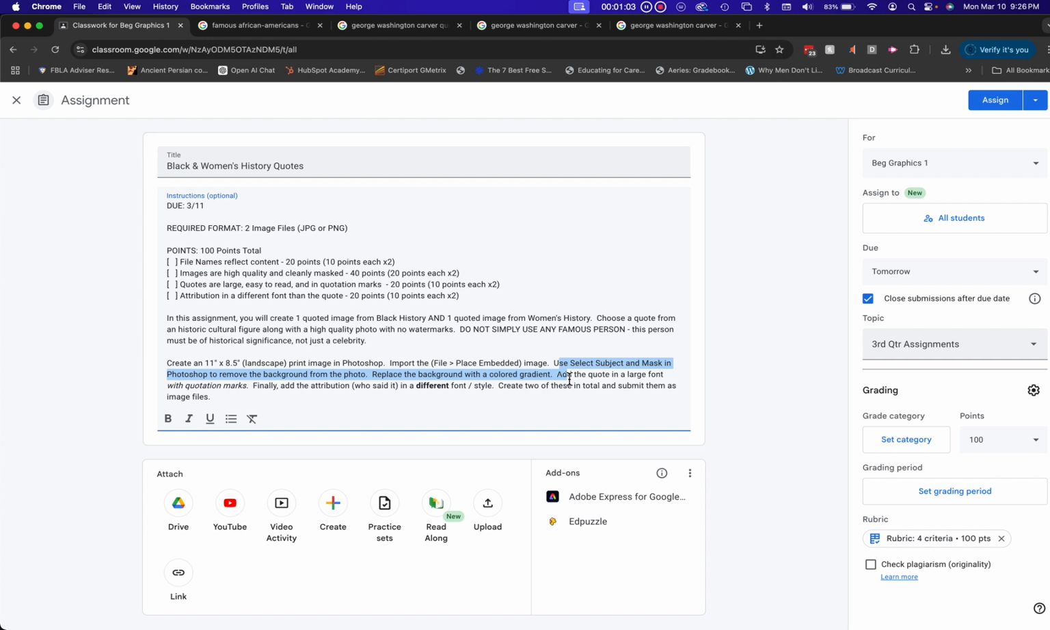Add the quote in a large font with quotation marks. The quotation marks make it a quote, and then finally add the attribution, who said it, in a different font or style. Create 2 of these in total and submit them as image files. Remember, again, one from Black History, one from Women's History.